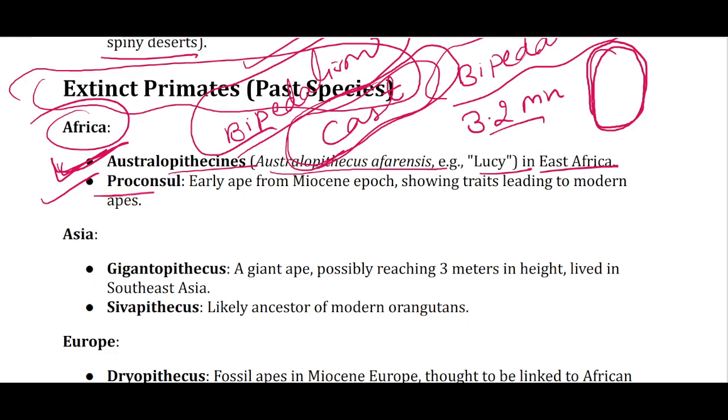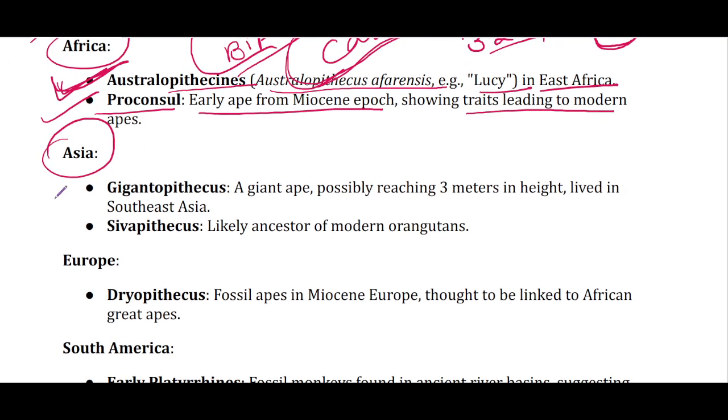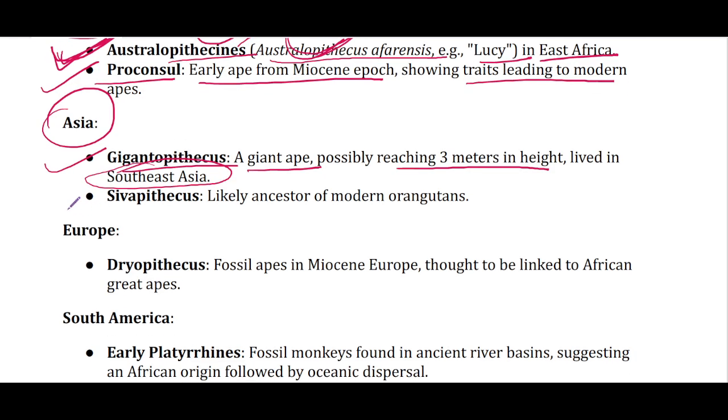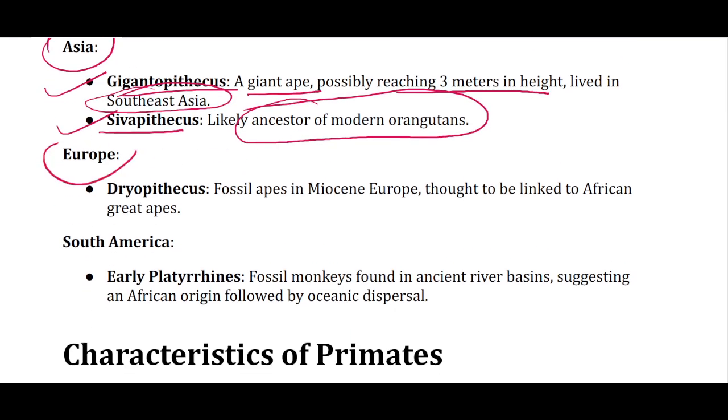Then proconsuls are also extinct, which are early apes from Miocene epoch and that show traits that led to modern apes. Then in Asia, Gigantopithecus, a giant ape that possibly reached 3 meters in height, lived in Southeast Asia. Then Shivapithecus and Ramapithecus are there. They are likely ancestor of modern orangutan. Then in Europe, Dryopithecus, a fossil ape found from Miocene epoch.